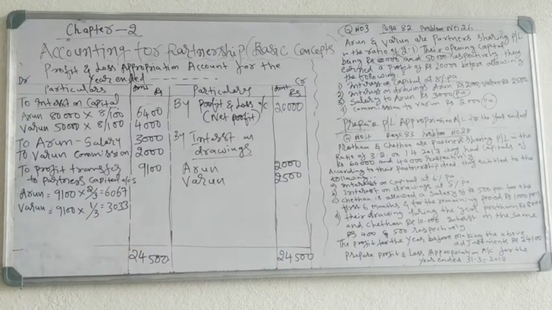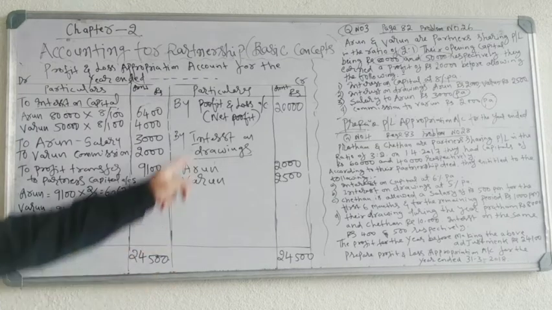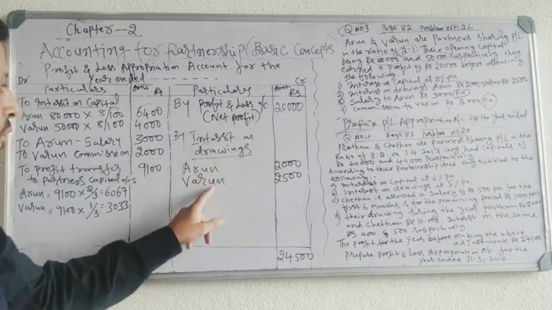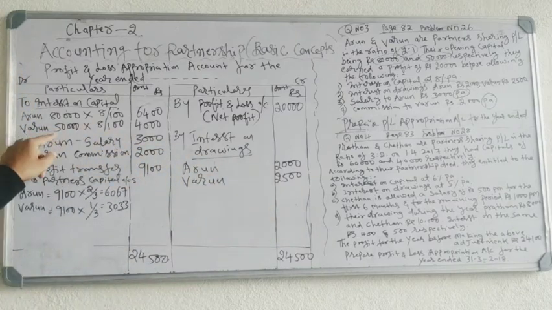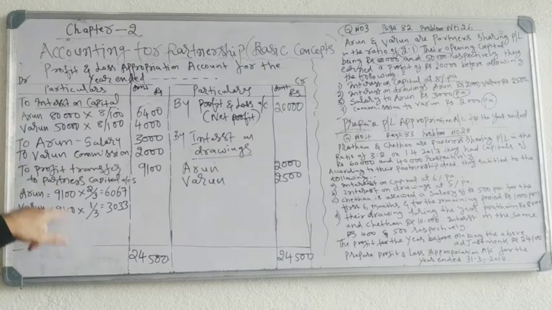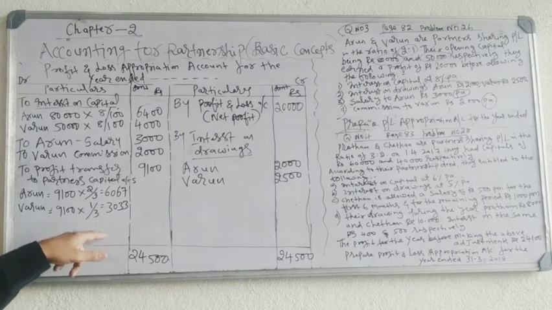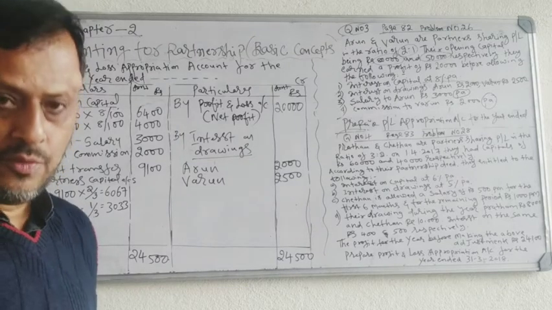Okay, this is the third problem. Net profit on the credit side, interest on drawing on the credit side, interest on capital on the debit side, Arun's salary on the debit side, Varun's commission on the debit side, remaining profit 9,100 divided in the ratio of 2:1. That is the answer. Okay. So we will go for the fourth problem.